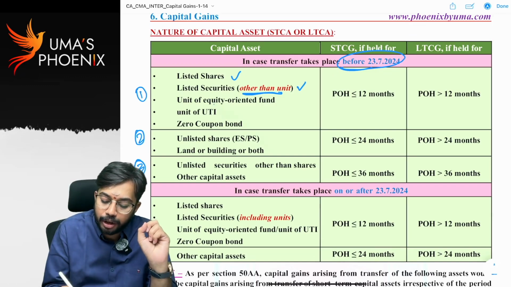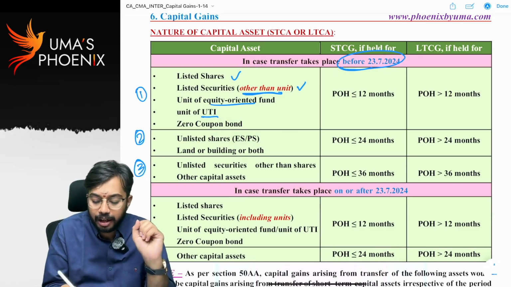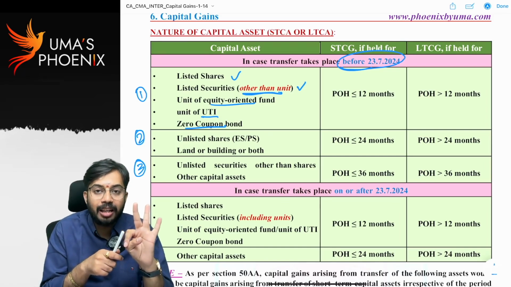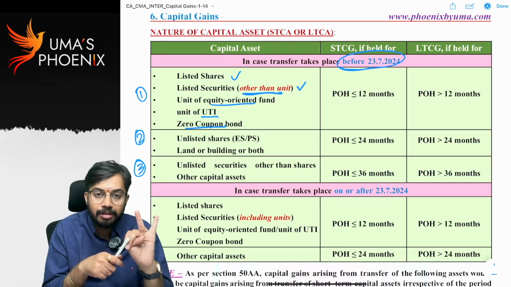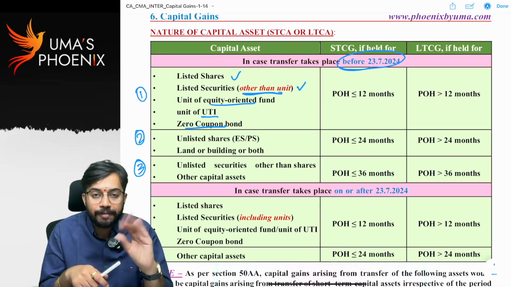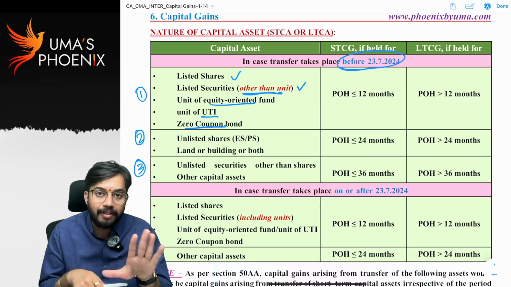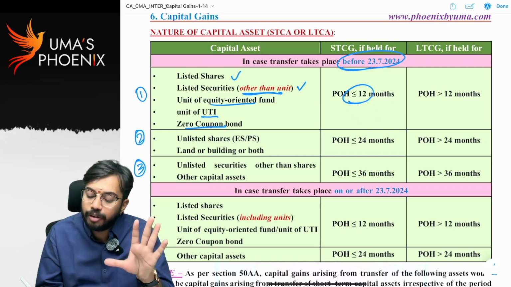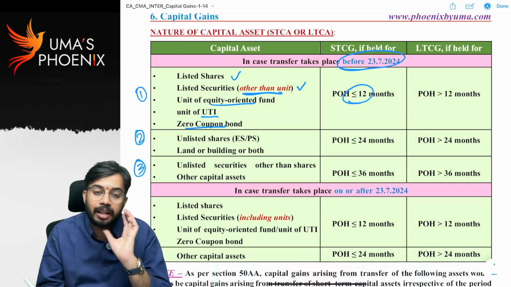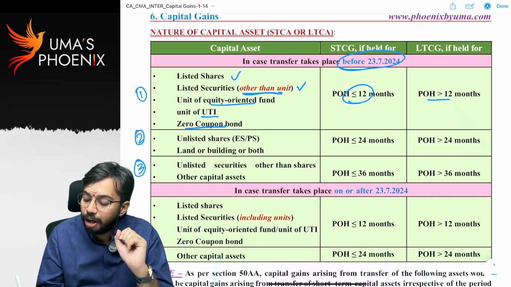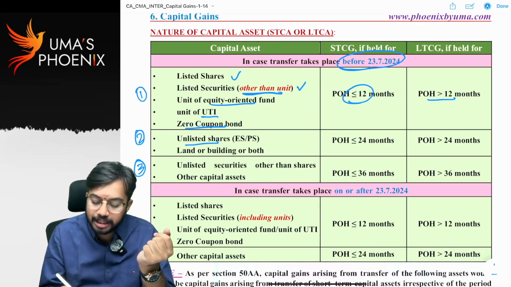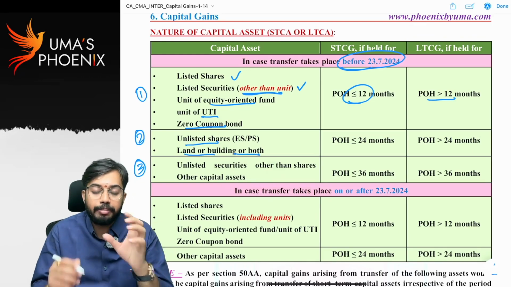Units of equity oriented mutual fund, units of UTI, zero coupon bonds. So listed shares, listed securities other than units, units of equity oriented mutual fund, units of UTI, and zero coupon bonds: these 5 assets are classified under category 1. For these 5 assets, if the period of holding is less than or equal to 12 months, they are classified as a short-term capital asset. If the period of holding is greater than 12 months, they are classified as a long-term capital asset. Next, category 2: unlisted shares, land or building or both. That means what?